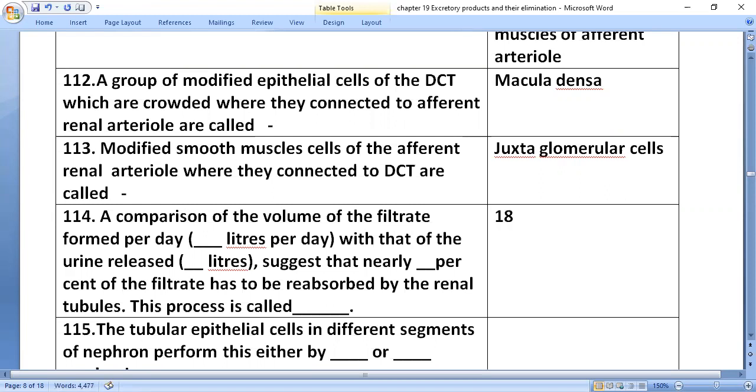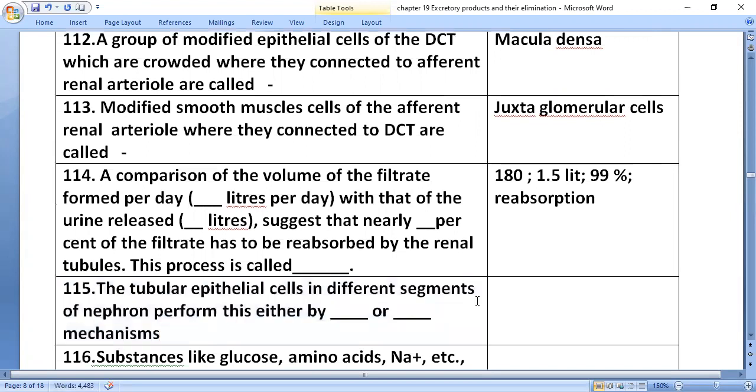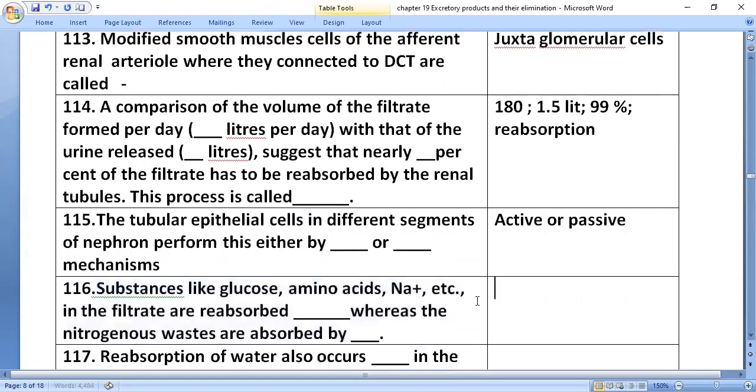A comparison of the volume of filtrate formed per day, 180 liters, with that of the urine released, 1.5 liters every day, suggests that nearly 99% of the filtrate has to be reabsorbed by the renal tubules. This process is called reabsorption. The tubular epithelial cells in different segments of the nephron perform this either by active process or passive process.